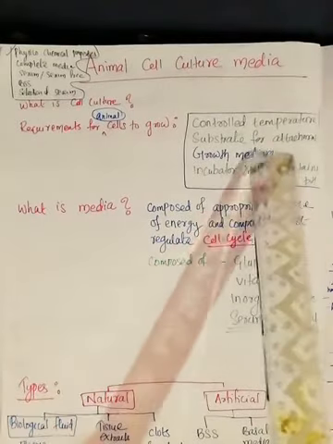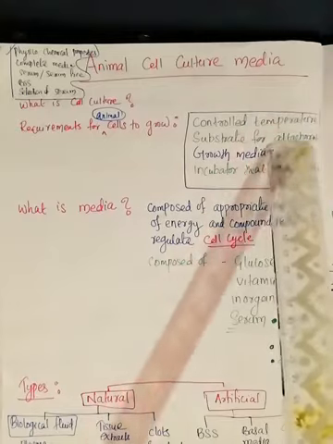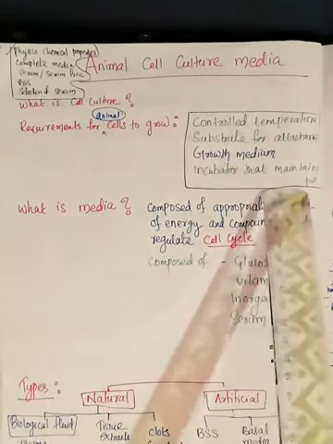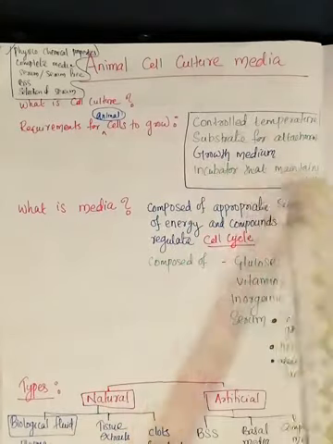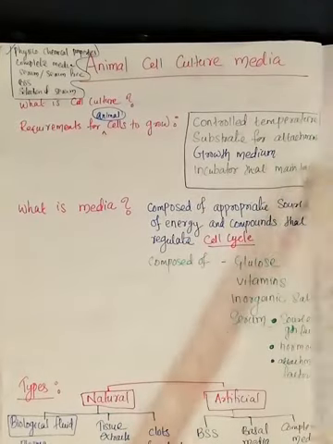Substrate for attachment. Why substrate for attachment? All the cells except your blood cells will attach to the substrate where you are growing the cells. Cells will adhere to the surface and then start growing. So we have to provide a substrate for attachment. Growth medium is required, and an incubator that maintains the pH, that is the carbon dioxide incubator which I have mentioned earlier.